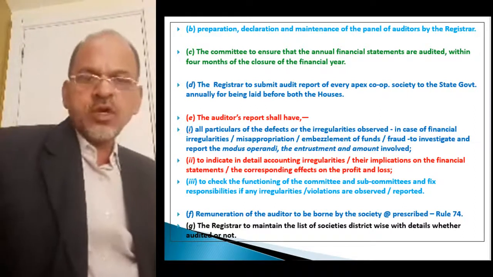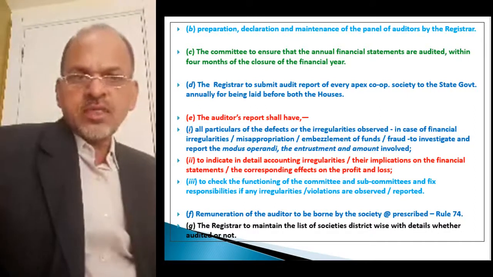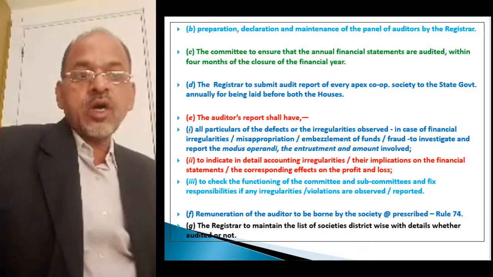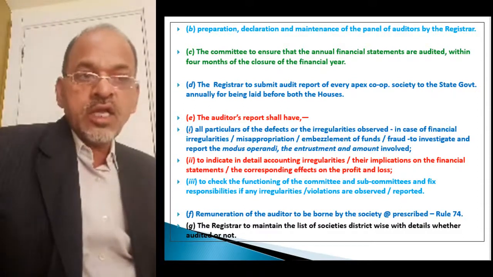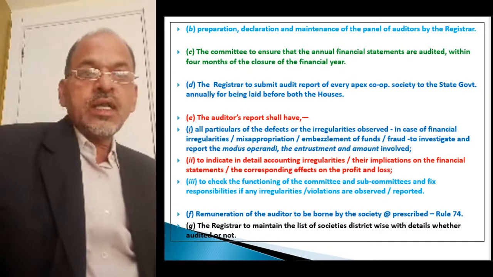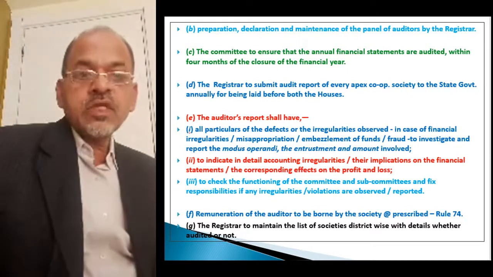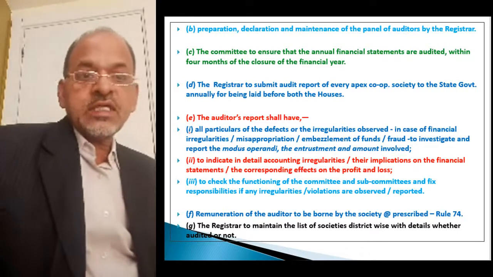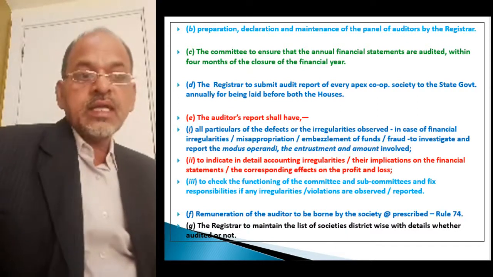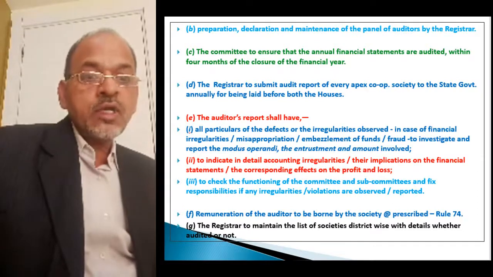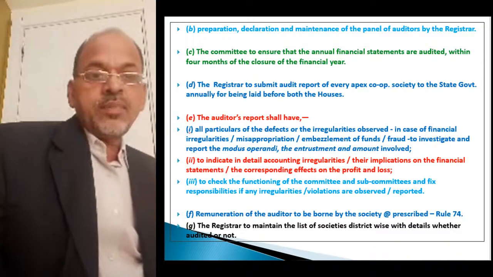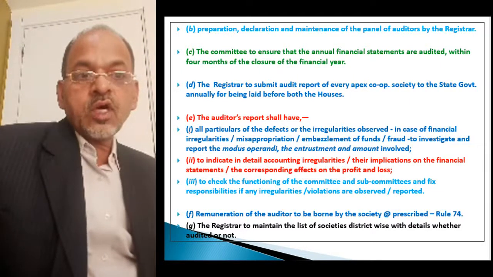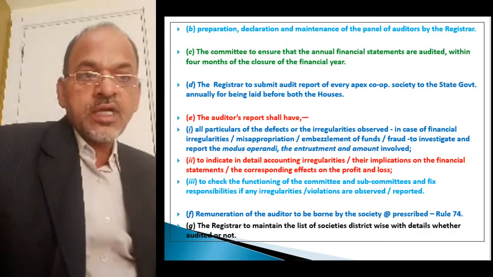What are the contents of the auditor's report? Broadly, the auditor's report shall have all particulars of the defects or irregularities observed. In case of financial irregularities, misappropriation, embezzlement of funds, or fraud, the auditor is to investigate and report the modus operandi, the persons involved and the amount involved. While preparing the audit report, the auditor should mention all particulars of the defects or irregularities observed by him during the course of audit.